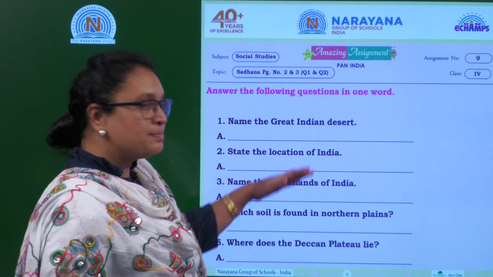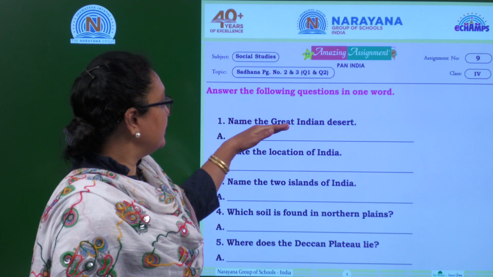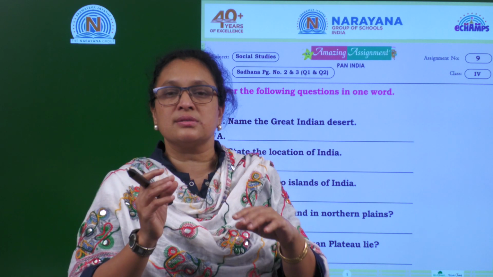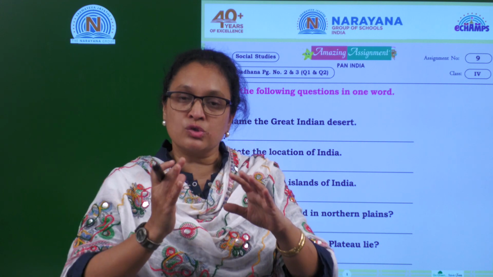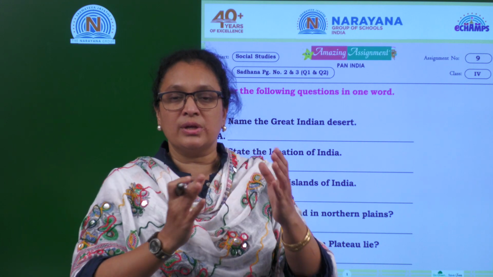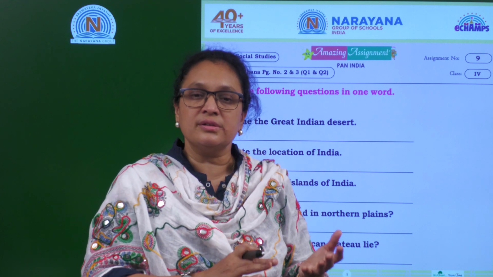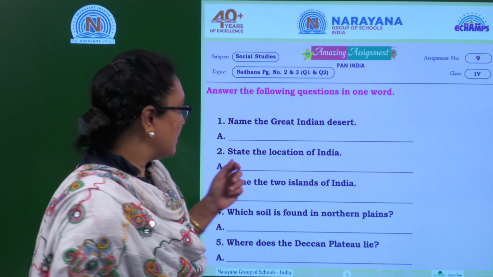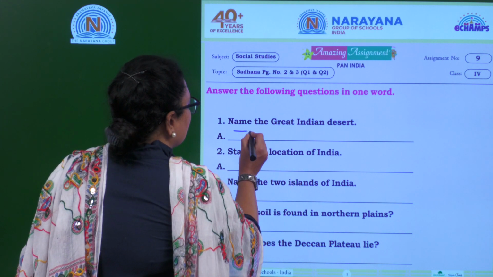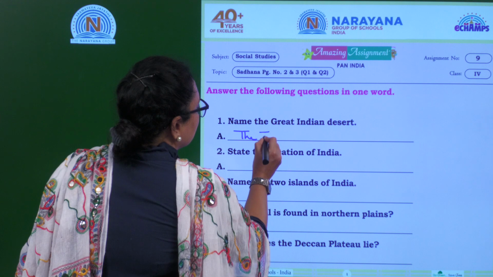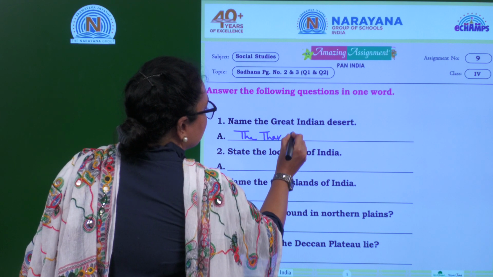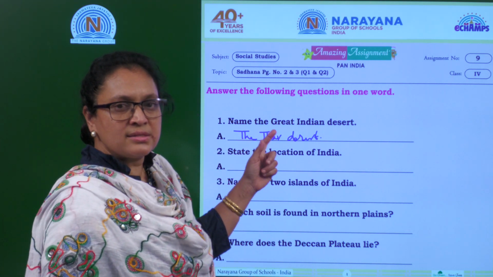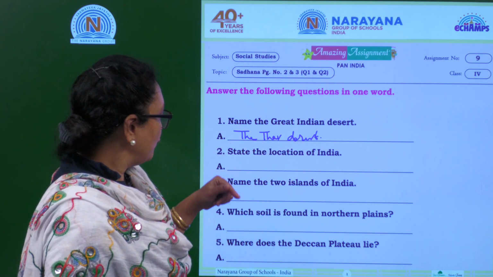Okay. So let's begin. Name the great Indian desert. We have only one desert, right? That is Thar Desert. So it is called Great Indian Desert also. Either you can say Indian Desert or Great Indian Desert or Thar Desert. The answer for this is Thar Desert. Where is it? It is in Rajasthan. So the answer for this is the Thar Desert. Let's go for the next one.